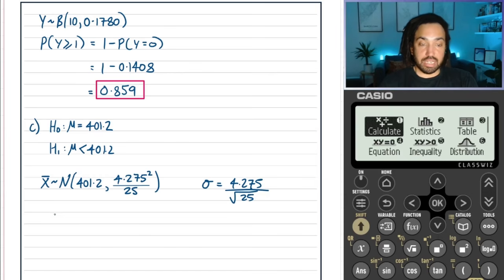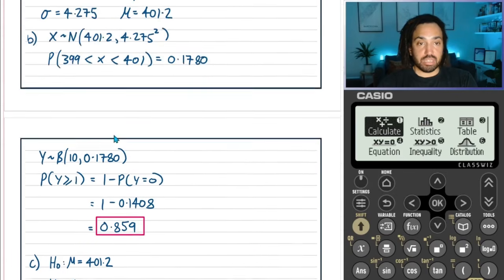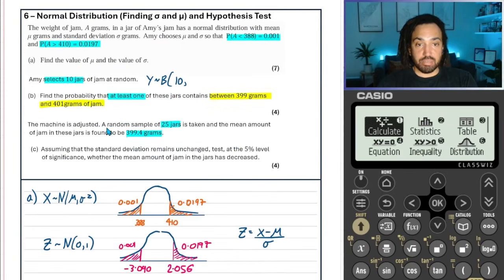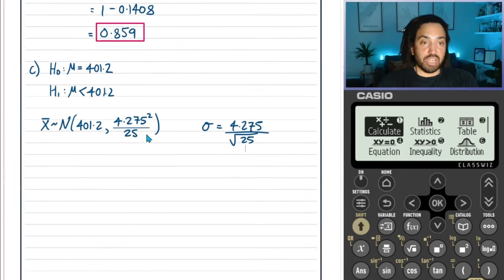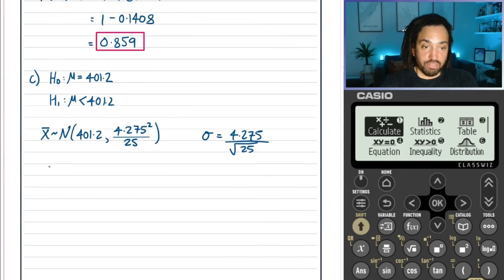Okay, so we now need to work out a probability, and because it says that we found the mean to be 399.4, we need to see how likely that was to have happened with the old mean in place.